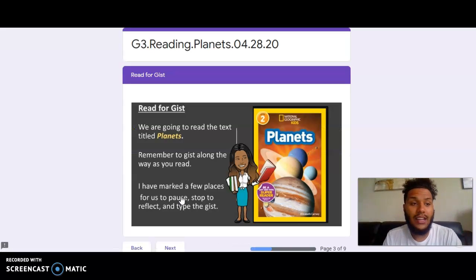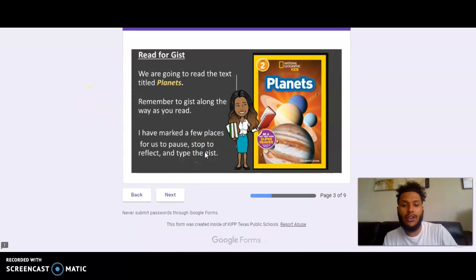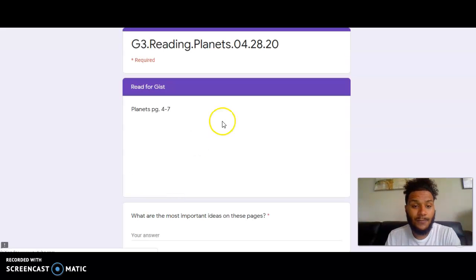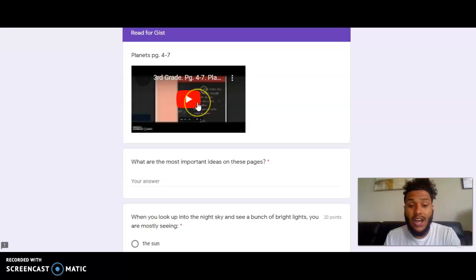So let's go ahead and dive right into the text. To read for gist, I'm not going to read that anchor chart for you. It's the same thing we do every time we read for gist. So this is another video of me reading pages 4 through 7 in the book called Planets. For me to be able to fully show you how to answer this question, I will have to go to the video. I'm not going to watch the whole video though. I'm just going to look in the areas to find my answer.